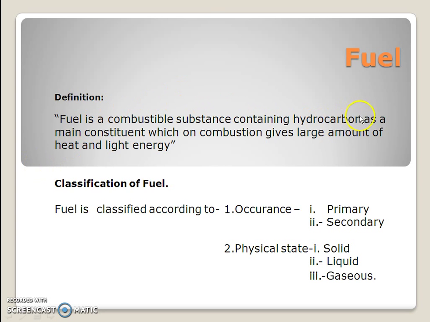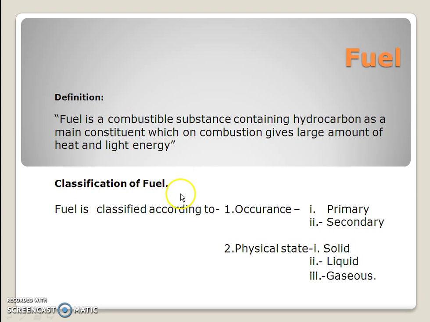containing hydrocarbon as a main constituent, which on combustion gives a large amount of heat and light energy. It means that it contains carbon and hydrogen. Hydrocarbons are basically compounds of carbon and hydrogen in different ratios, and these are used as a fuel. They have the capacity to undergo combustion, that is, they combine with oxygen and form carbon dioxide or oxides of carbon, and this releases energy. That's why it is called a fuel.